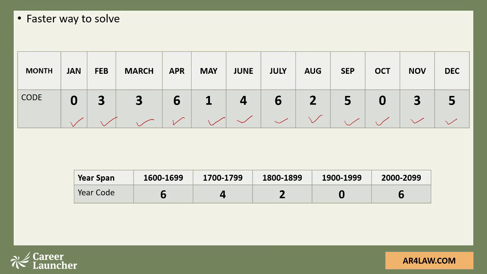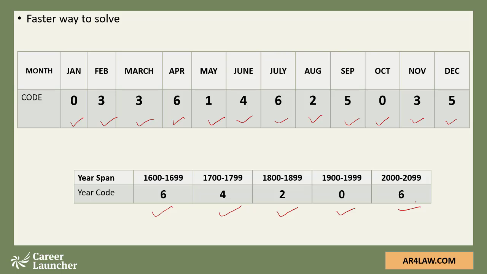Also, year code: from 1600 to 1699, the applicable year code would be 6. From 1700 to 1799, the year code is 4. 1800 to 1899, the year code is 2. 1900 to 1999 is 0, and again the cycle repeats. So year codes are repeated in the manner of 6420, 6420. Let's see how we can use these codes.